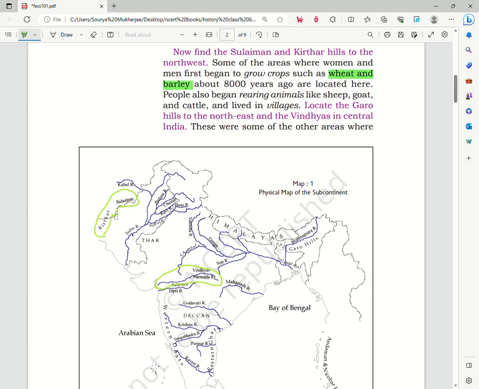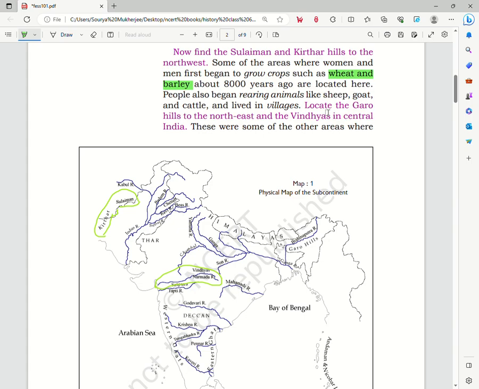So there is an example of a settled lifestyle over here. These people were farmers, agriculturalists, and they also tamed animals. They got milk and wool from these animals, and they lived in settled villages. That is, they did not move around like hunter-gatherers or nomads.